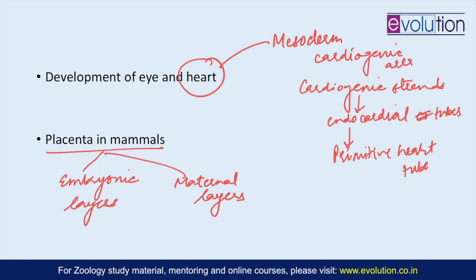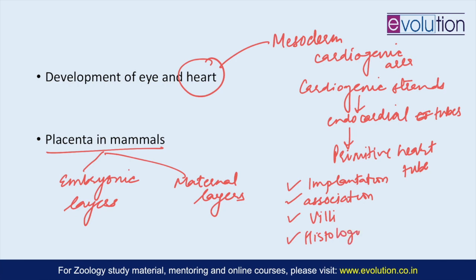So then comes the classification of the placenta. Under classification you should be doing it based on the implantation, then based on the degree of association, then based on the distribution of villi, and then based on the histology, which will include the presence and absence of all these different embryonic as well as maternal layers, along with the physiology of the placenta and the functions of the placenta, and examples of all these different types with respect to different mammals.